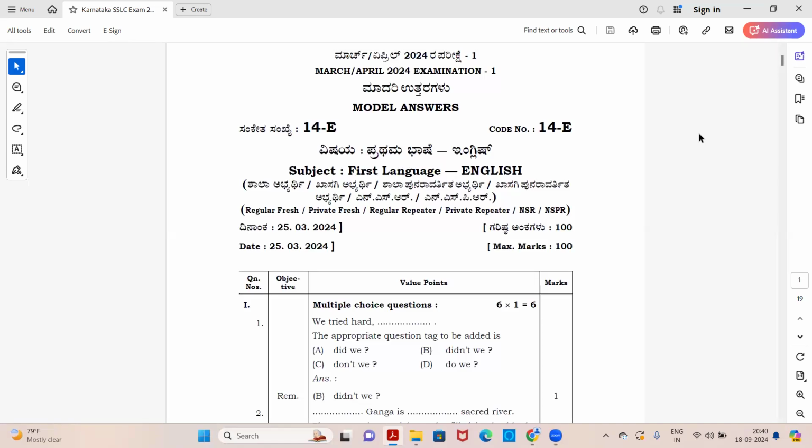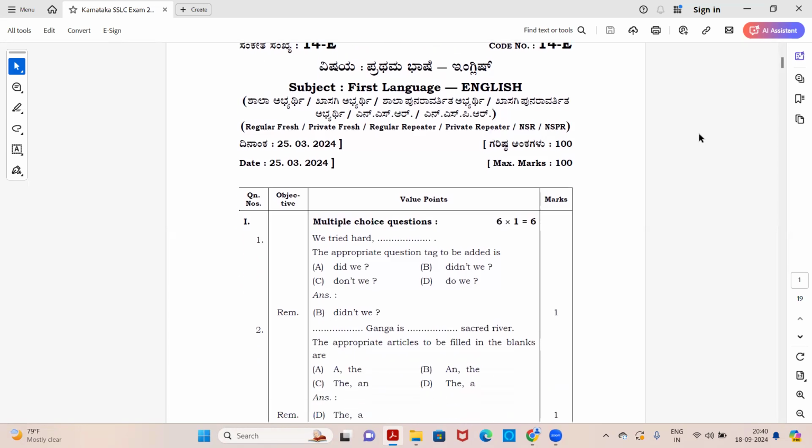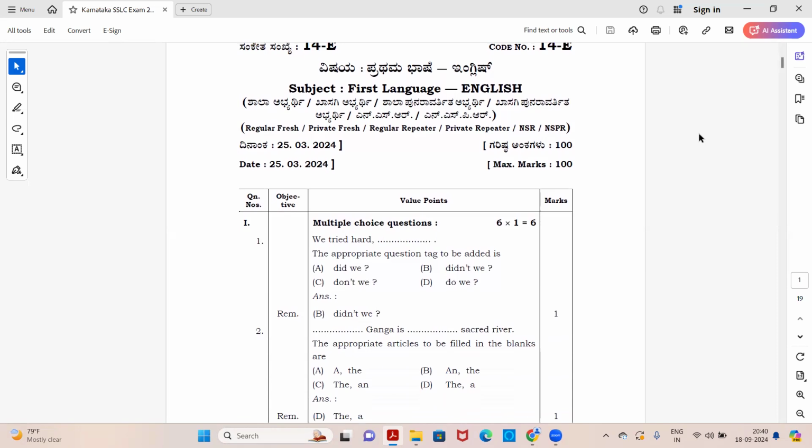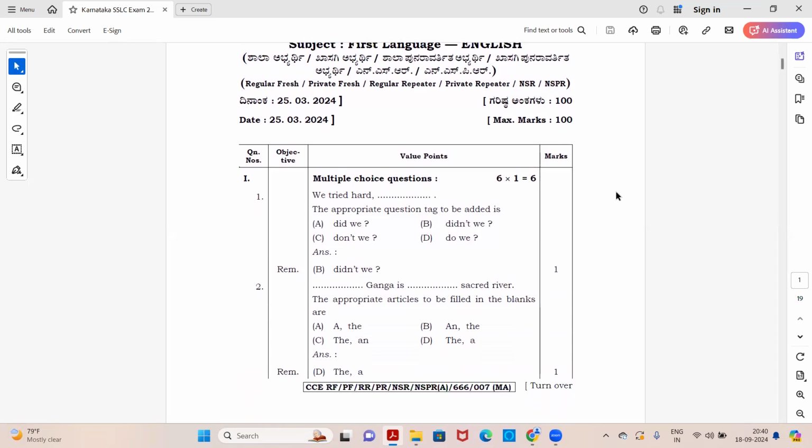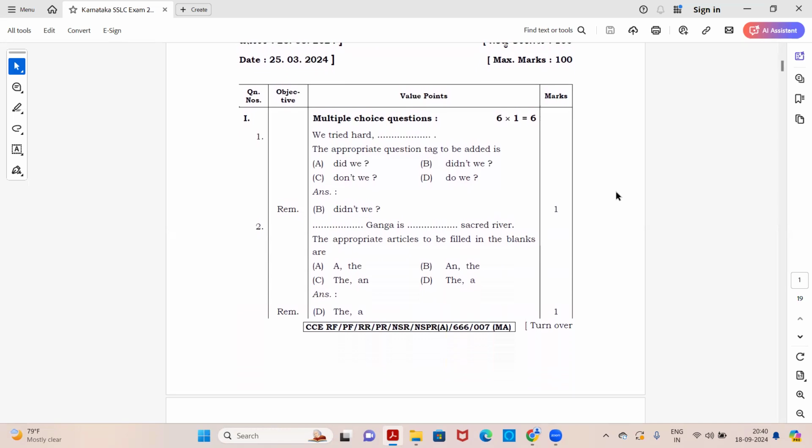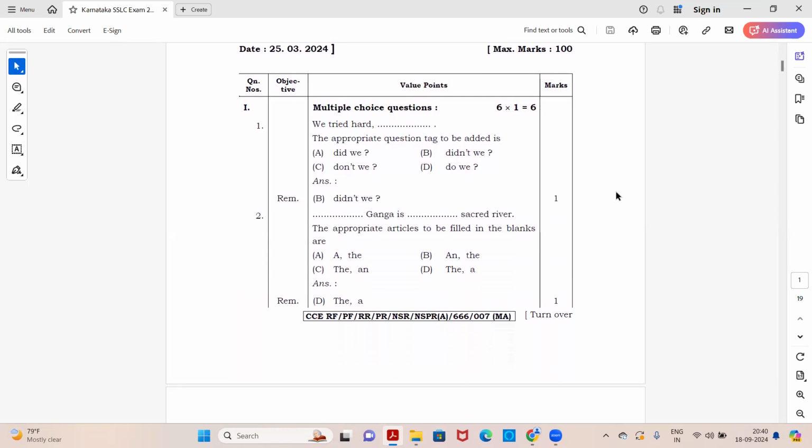Not only the question papers, but also I'll be sharing the model answers along with the questions. This question paper has 100 marks maximum, and it was conducted in the month of March 2024. So this is how your board exam paper for the upcoming year is going to be. This is going to surely help you.